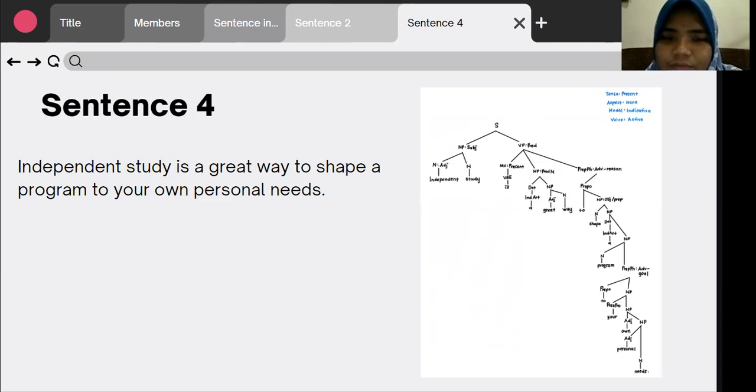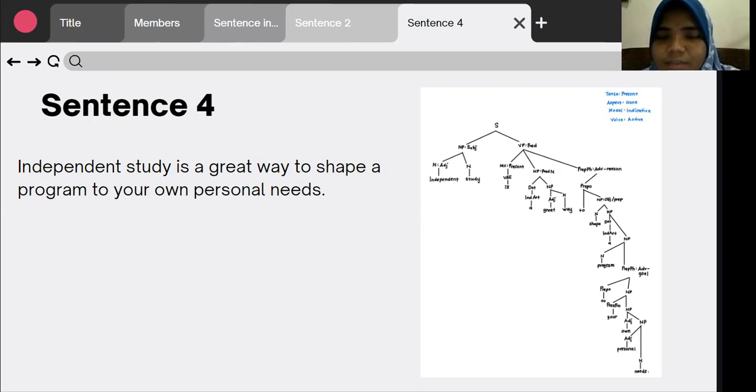And moving on to the verb phrase predicate. The verb phrase predicate has three constituents under it, the first one is the main verb, the second one is a noun phrase, and the third one is a prepositional phrase. The first constituent, main verb, its status is present, and under it is the be verb, because is one of the be verbs.